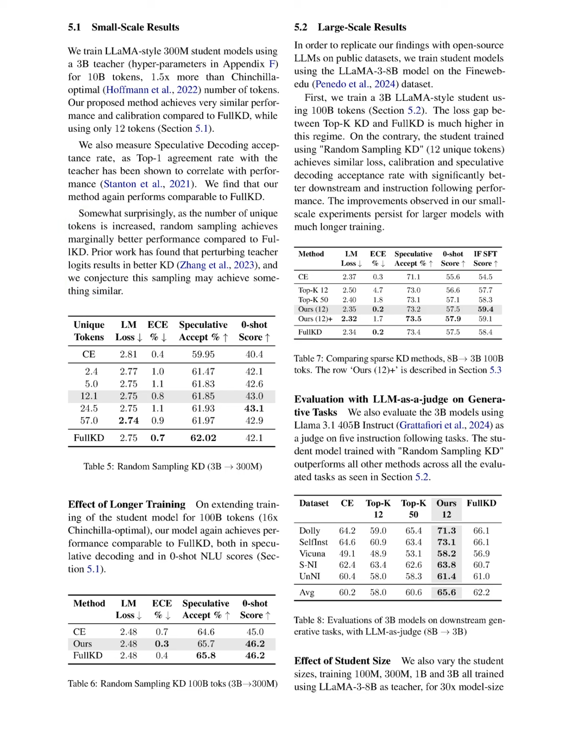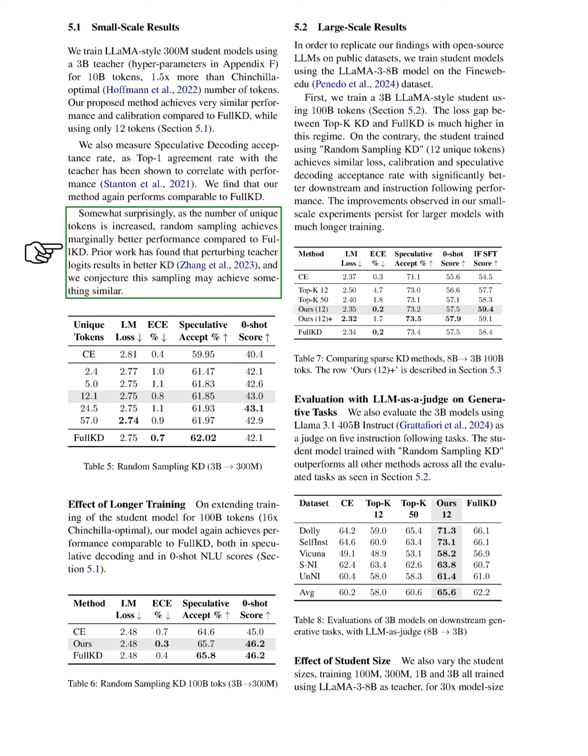Section Summary. In this section, we explore the random sampling knowledge distillation (KD) method, which utilizes importance sampling to provide unbiased estimates of teacher distributions while maintaining low variance, leading to better gradient preservation compared to top K methods. Our empirical results demonstrate that random sampling KD achieves similar performance and calibration to full KD, while being significantly faster and requiring fewer tokens.